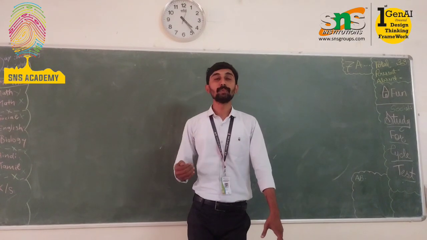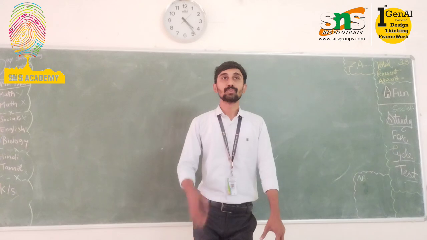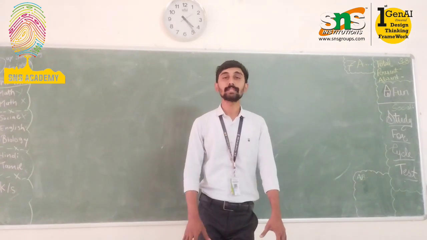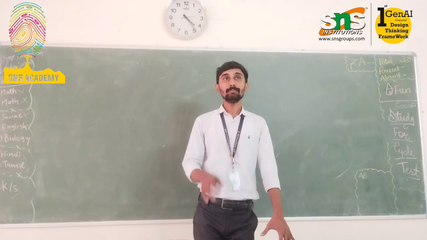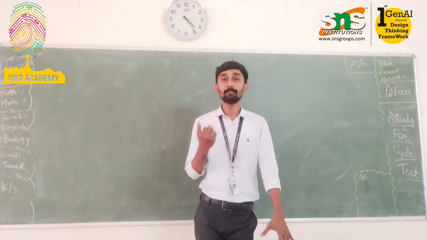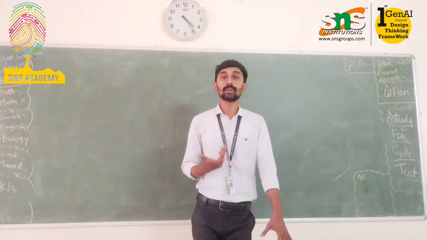So we'll continue with another dynasty, the Khalji dynasty and the Tughluq dynasty. We know that both the Khalji and Tughluq dynasties played an important role in the Delhi Sultanate period. In the Khalji dynasty we have three important kings. At the same time, in the Tughluq dynasty also we have three important kings.